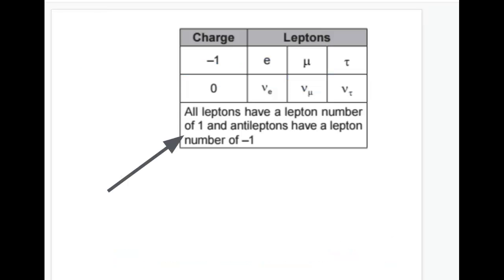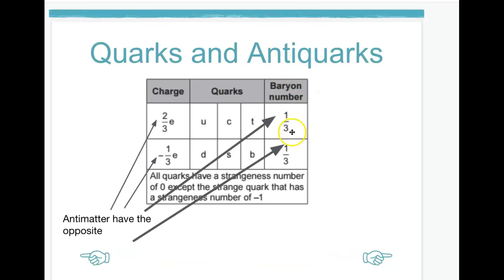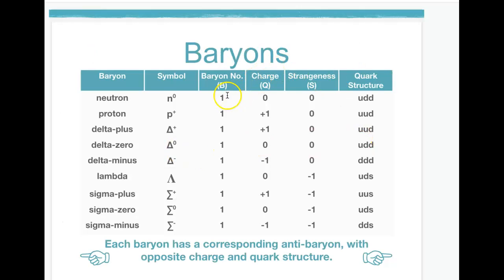If we have a look, we can see that the quarks have a specific charge and a specific baryon number. All quarks have a baryon number of 1/3. So the baryons themselves, because they have 3 quarks, have a baryon number of 1, and that's the case with all of them. Depending on the combinations, the strangeness and the charge will be different.